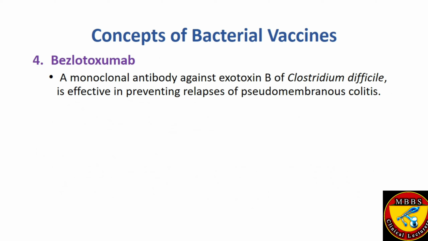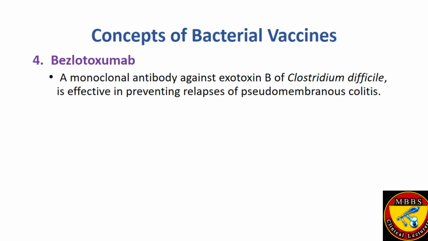Fourth one is bezlotoxumab. It is a monoclonal antibody against exotoxin B of Clostridium difficile. It is effective in preventing the relapses of pseudomembranous colitis. Actually, it is a monoclonal antibody which is derived from a single cell in a laboratory in such a way that it can bind with specific substances in the body.